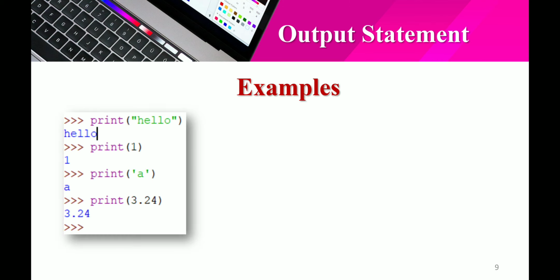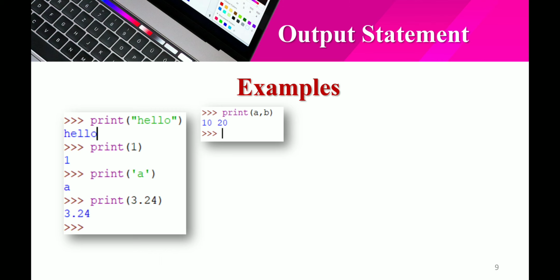Examples of Python programs. Print hello means hello is printed on the screen. Print 1 means 1 is printed on the screen. Print A means A is printed on the screen. Print 3.14 means 3.14 is printed on the screen. So the first is a string, next an integer, another a character, and the last a floating point number.